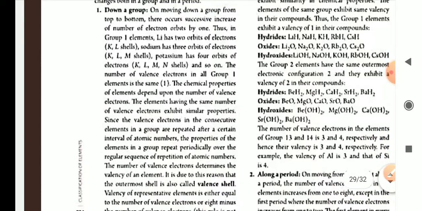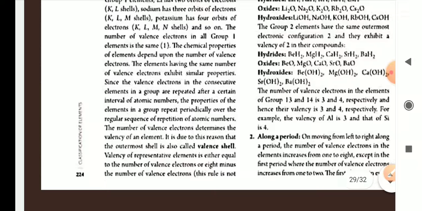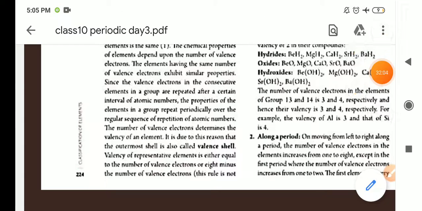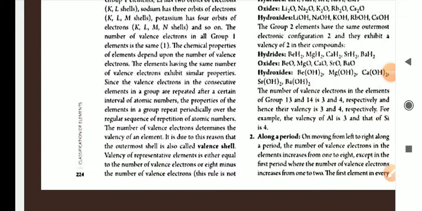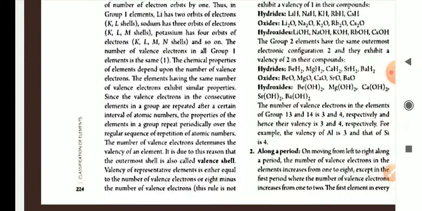So the chemical properties of elements depend upon the number of valence electrons. The elements having the same number of valence electrons exhibit similar properties. That's why they are placed in the same group. Valence electrons in the consecutive elements in a group are repeated after a certain interval of atomic number. The properties of the elements in a group repeat periodically, so they exhibit similar properties. The number of valence electrons determines the valency of an element.